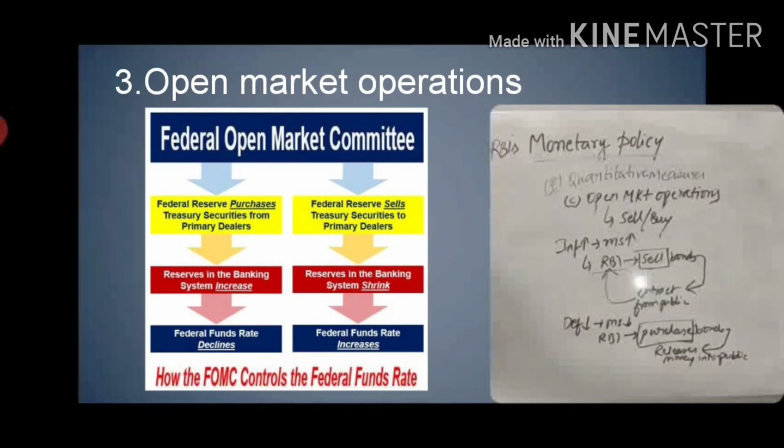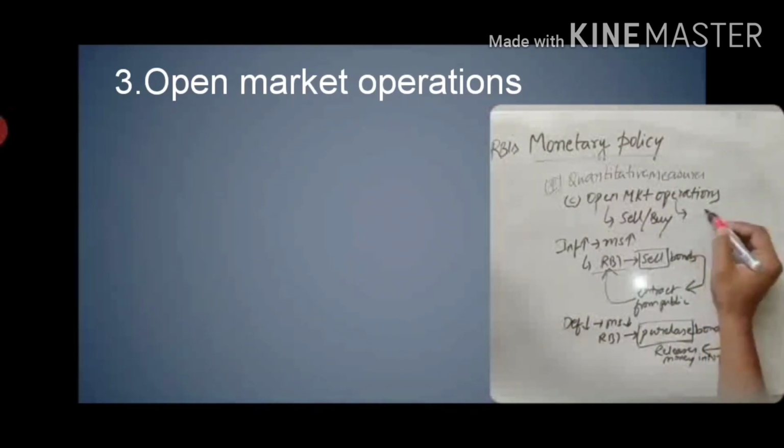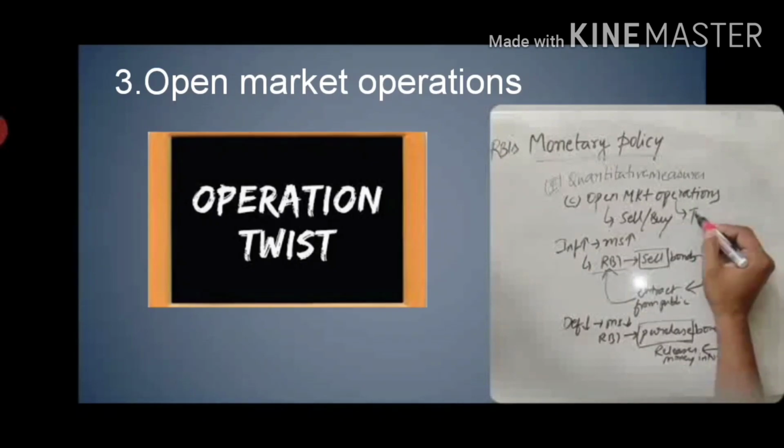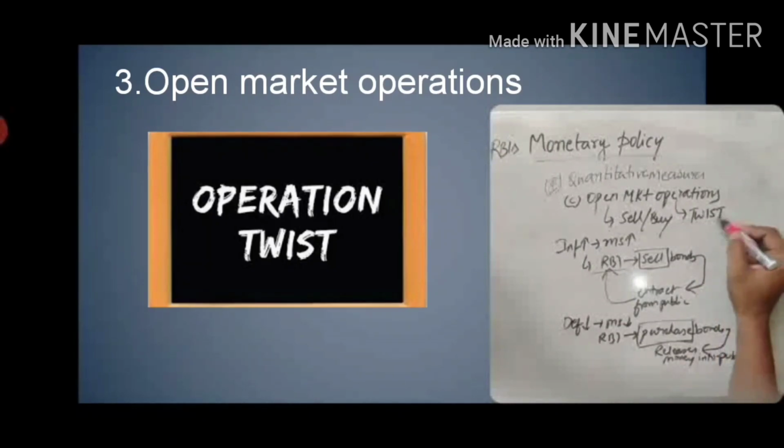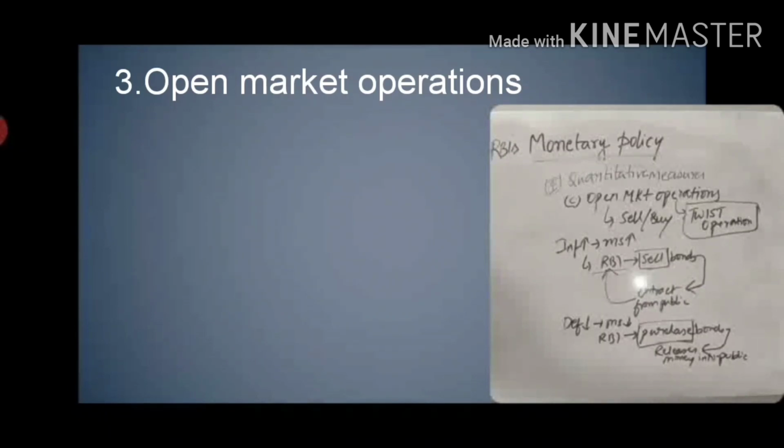So these are the three types of quantitative measures we have seen. I forgot to mention, under open market operations, recently there was something called Operation Twist. Under Operation Twist, the RBI sold and bought bonds to control the situation. Recently we have encountered a deflation situation.